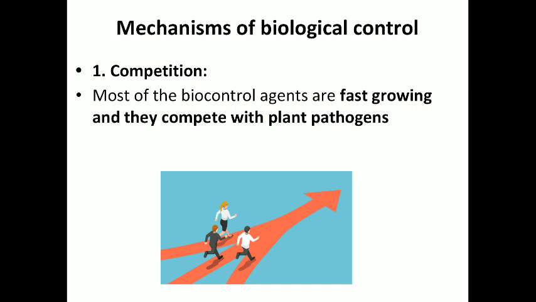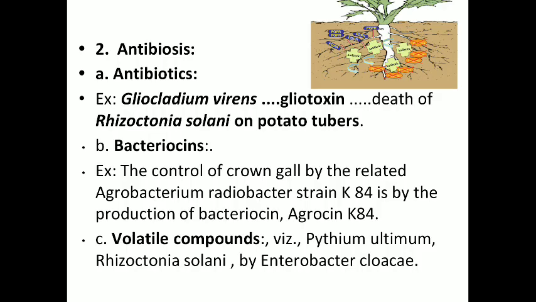Here, most of the biocontrol agents are fast growing and they compete with plant pathogens for space, organic nutrients and minerals. Then the next one, that is antibiosis. So what is it? It is a biological interaction between two or more organisms that is harmful to at least one of them, or an association between an organism and metabolic substances produced by another. For example, there are some enzymes and volatile compounds produced by the species.